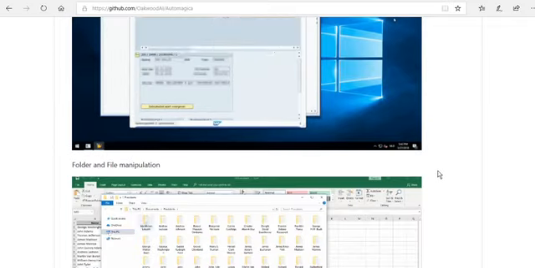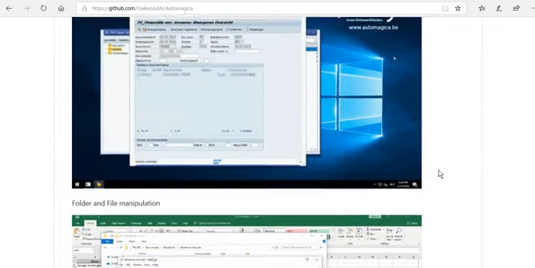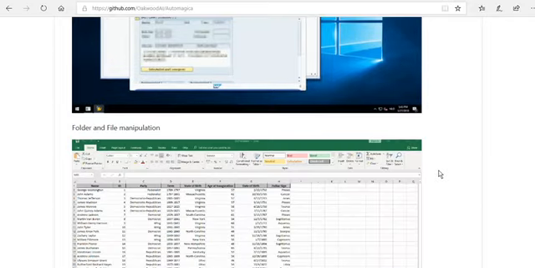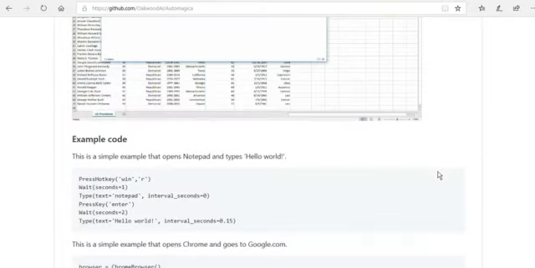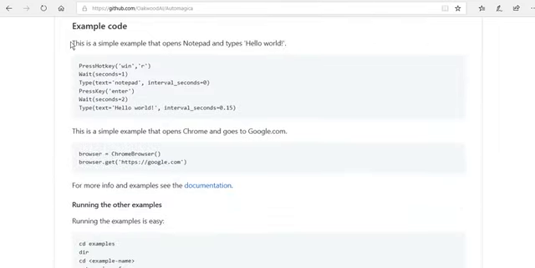All the file manipulation, SAP automation and simple Internet Explorer automations you can do with simple Python code in Automagica.